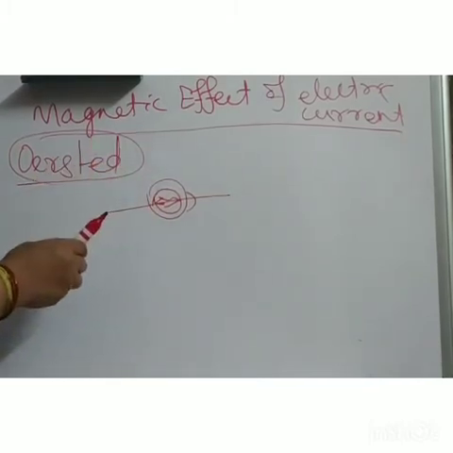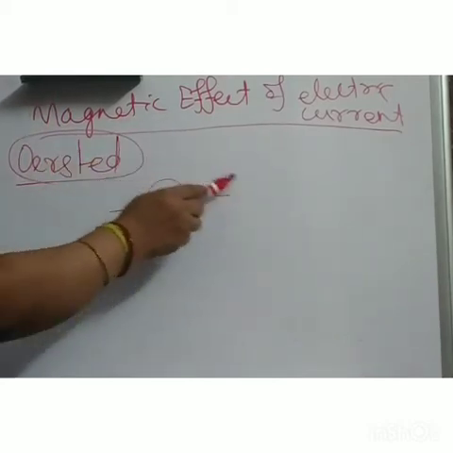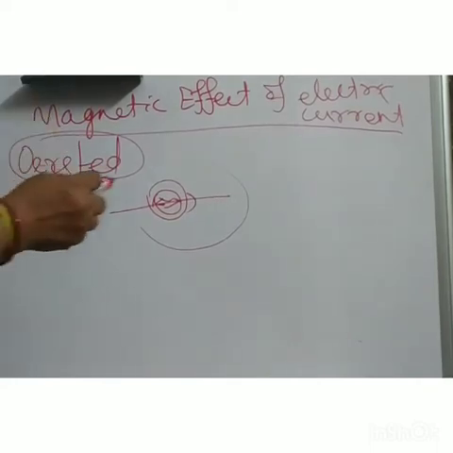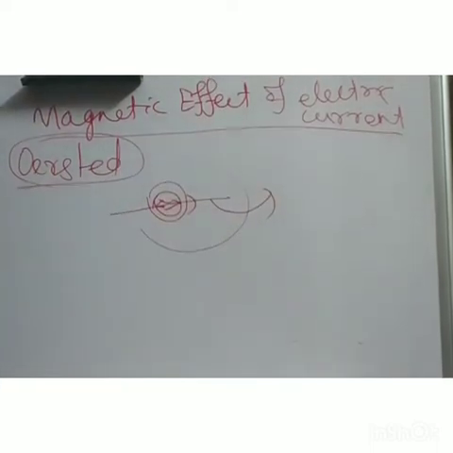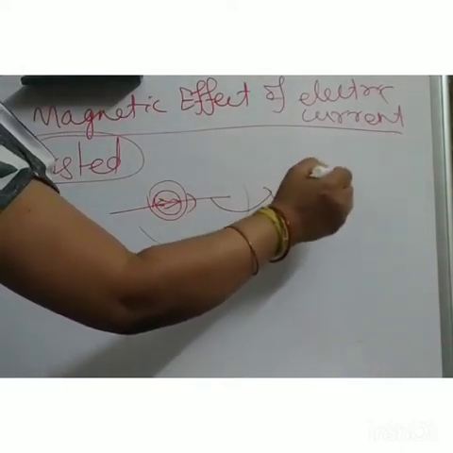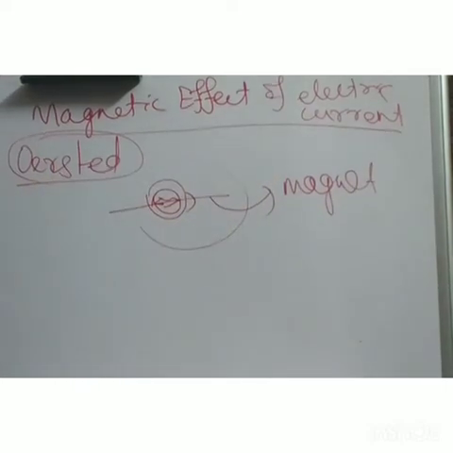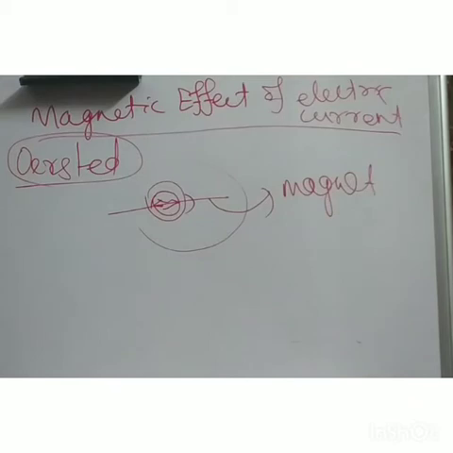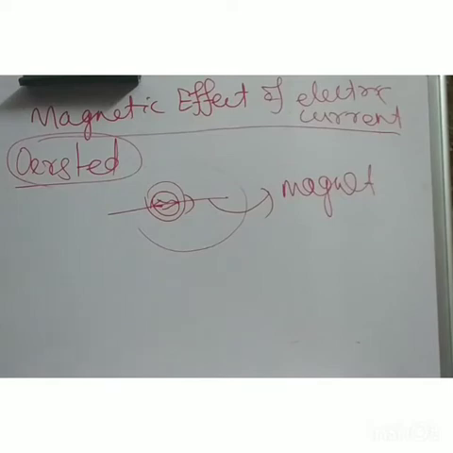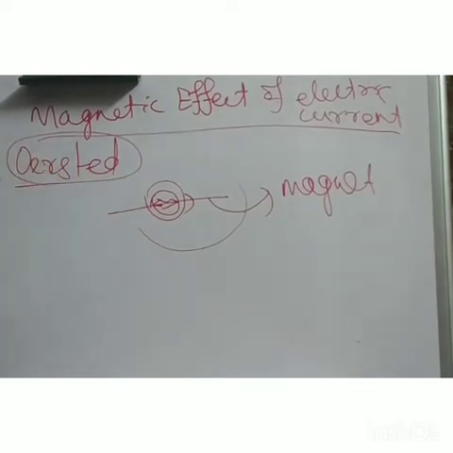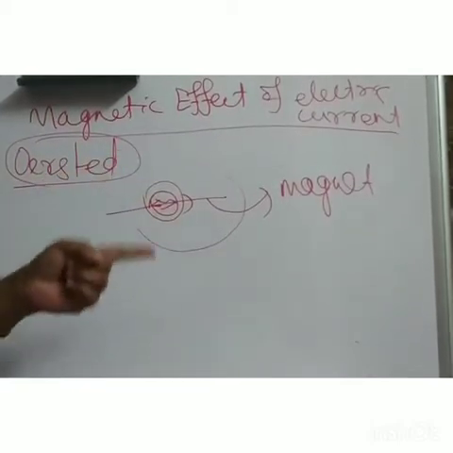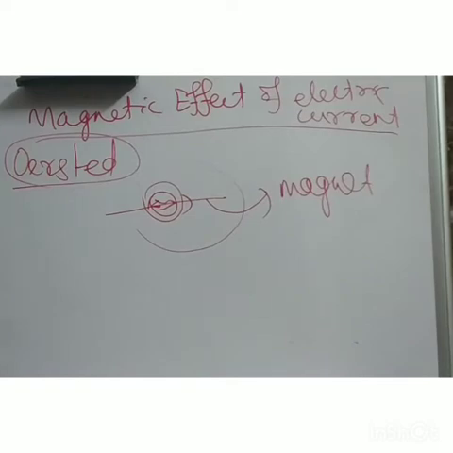So the conclusion is that around this current carrying conductor there is some magnetic field. What does it mean? It means this current carrying wire behaves like a magnet. So finally, what he told us is that a compass needle gets deflected when a current carrying metallic conductor is placed nearby.